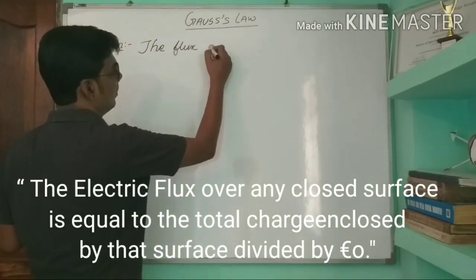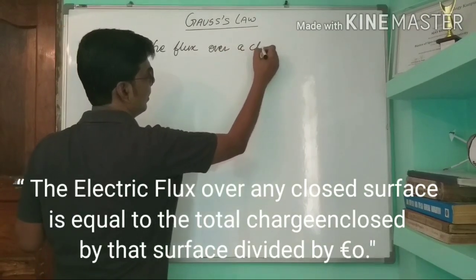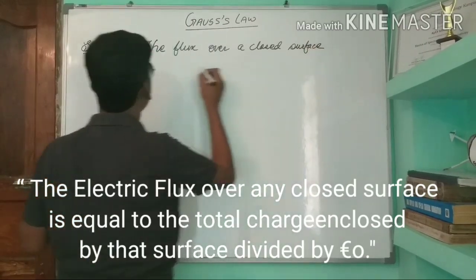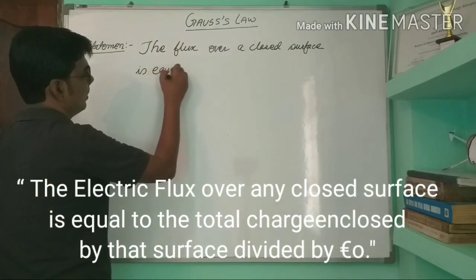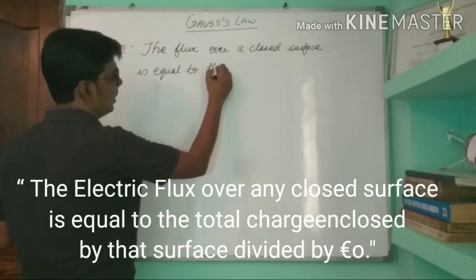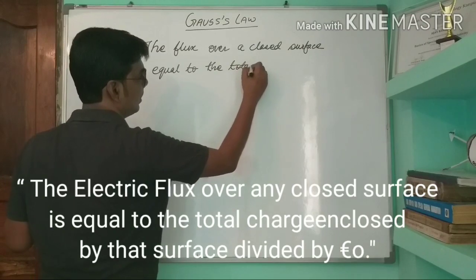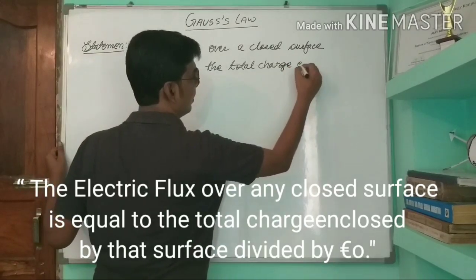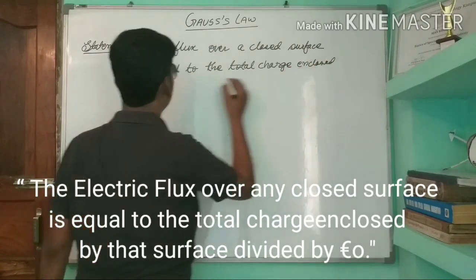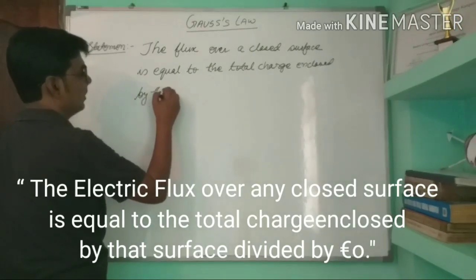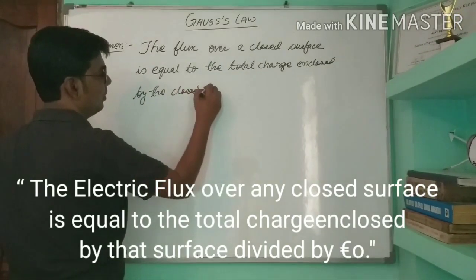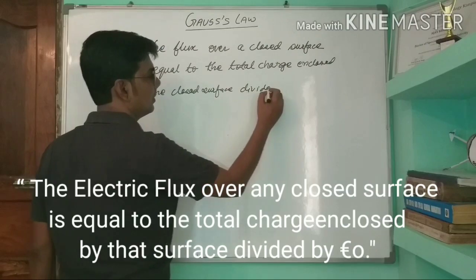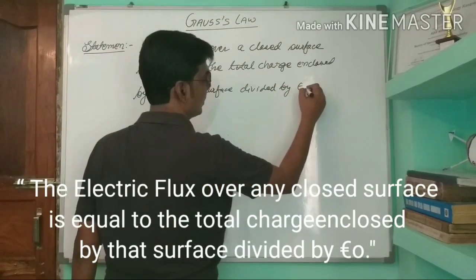So the statement: the flux over a closed surface is equal to the total charge enclosed by the closed surface divided by epsilon 0.